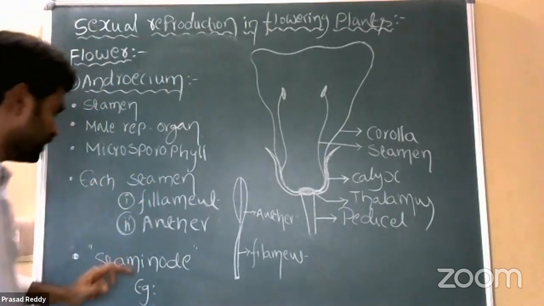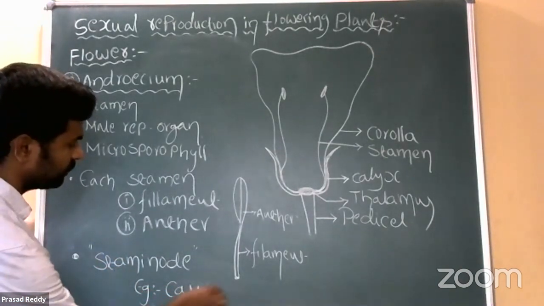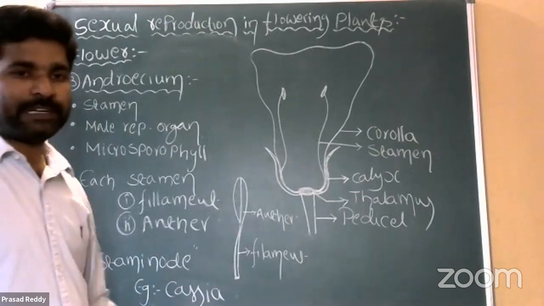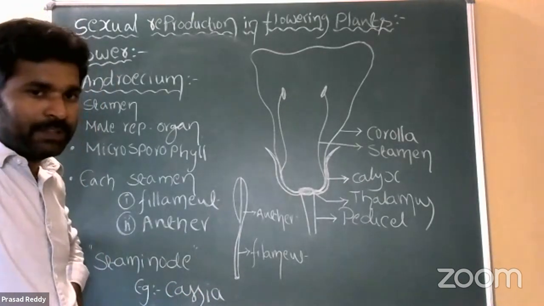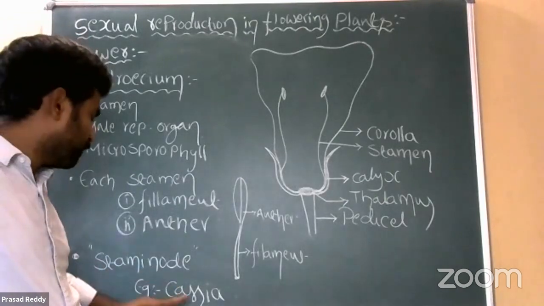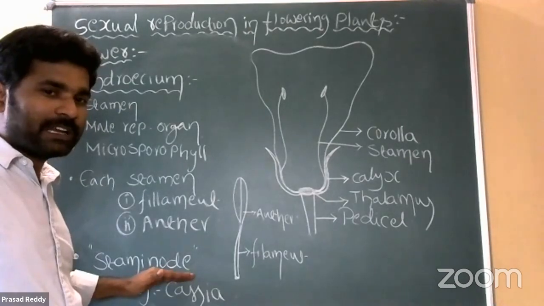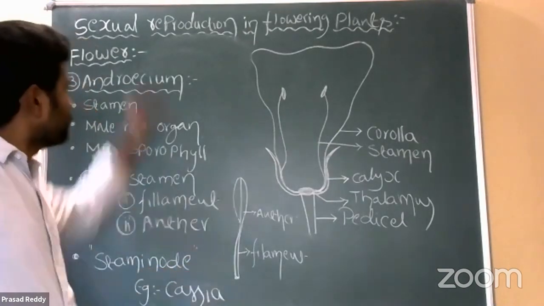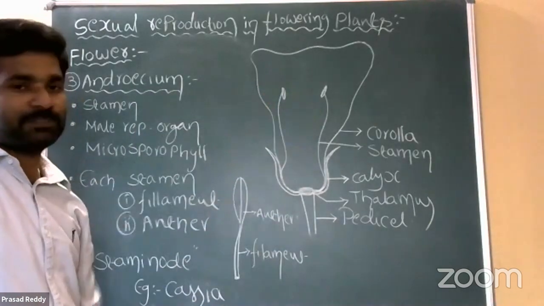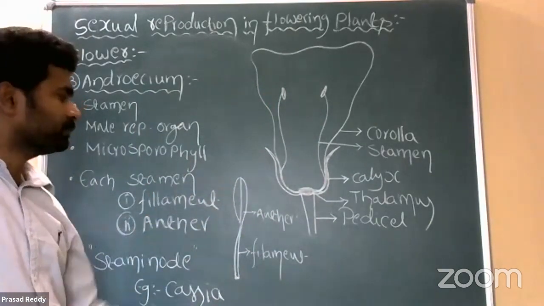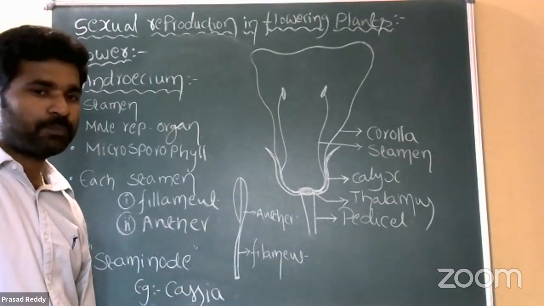Another term for sterile stamens is staminode. The best example is Cassia auriculata, the complete scientific name, but better to write it as Cassia. In Cassia flowers, staminode type of stamens is found. Staminode means sterile stamens, right? So this is the third whorl in the flower, that is Androecium. This anther is responsible for the production of pollen grains.